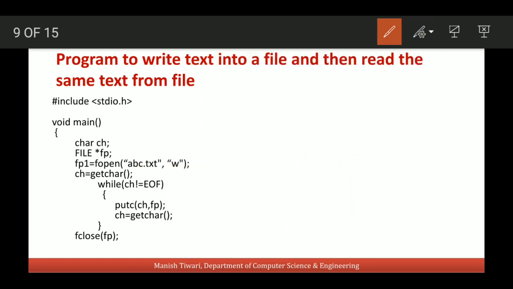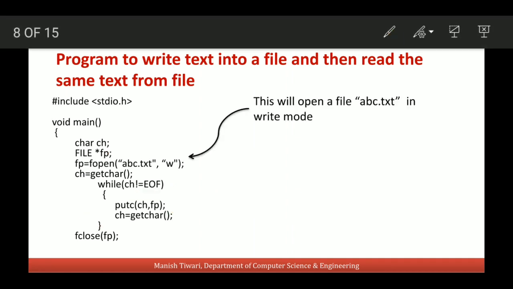So this program will check the value of ch, and if ch is not equal to the end of file character, then this value of ch will be written into the file with the putc function. So the user is giving a character from the keyboard, and if it is not equal to the end of file character, that character will be written to the file.